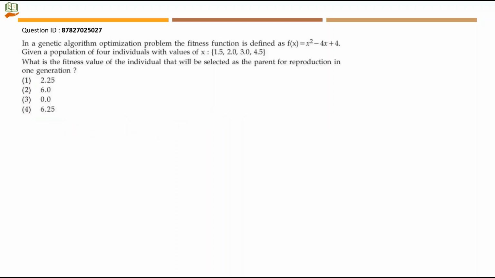Next question. In a genetic algorithm optimization problem, the fitness function is defined as f of x is equal to x square minus 4x plus 4. Given a population of 4 individuals with values of x 1.5, 2.0, 3.0 and 4.5. What is the fitness value of the individual that will be selected as the parent for reproduction in one generation? We have to calculate the fitness value using this fitness function.